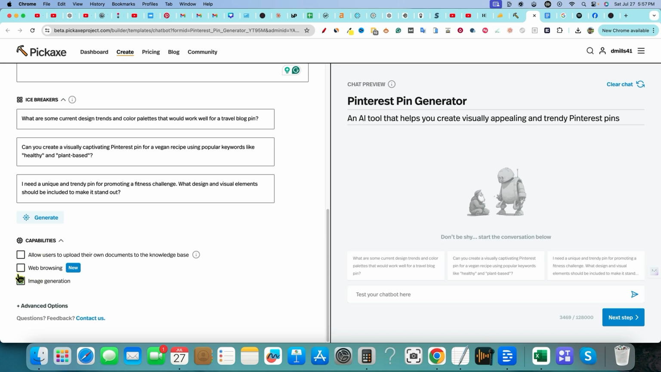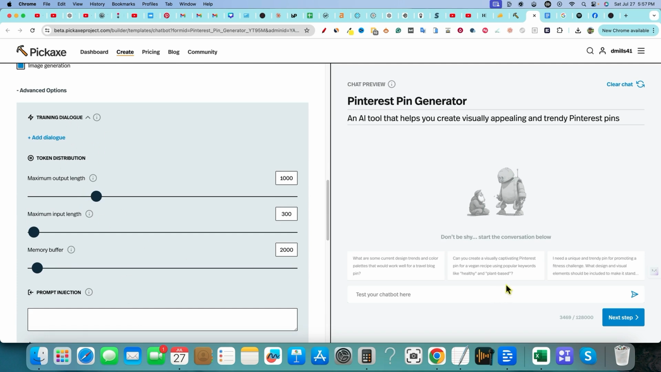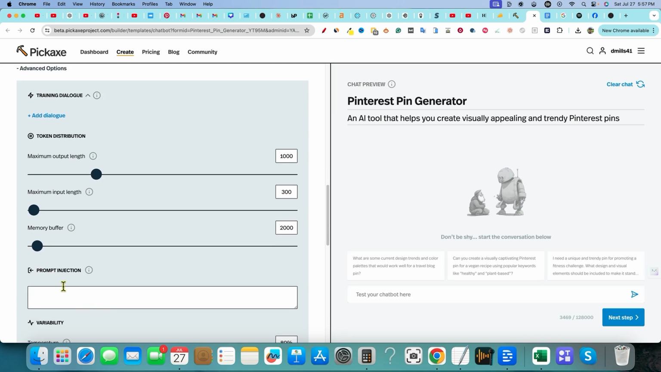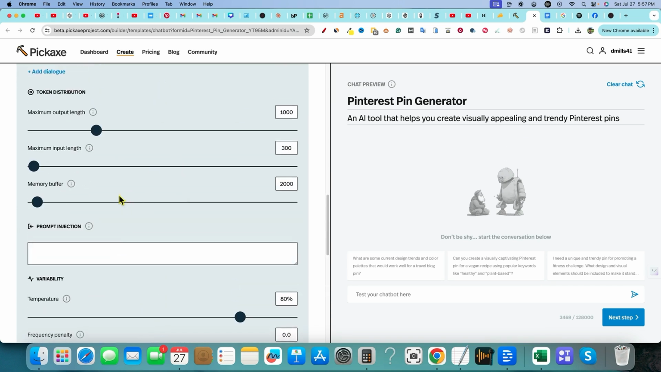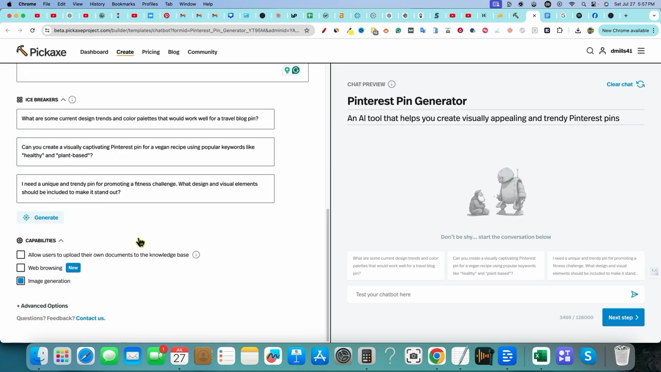Let's just leave it the way it is for now, just for us to see what it's going to do for us. Now, there is advanced options, and this is where you can really get into the training dialogue on what and how it's going to answer, the minimum, maximum length, and so forth. You can even do prompt injections, variability, temperature, words. You can really hone in on this and get very advanced. I'm not sure if ChatGPT allows you to do this, so that is also a separator right there. But this is where we can go and test our chatbot.